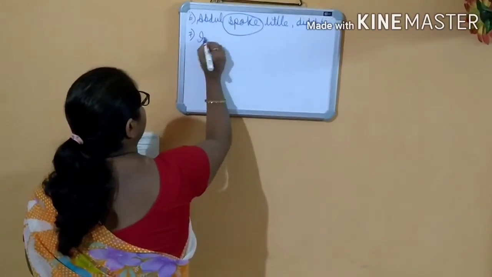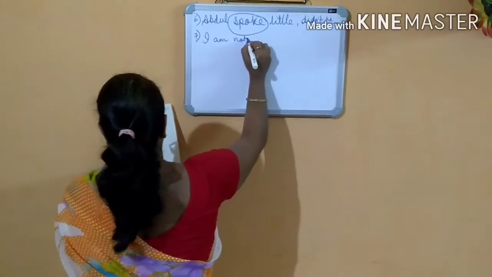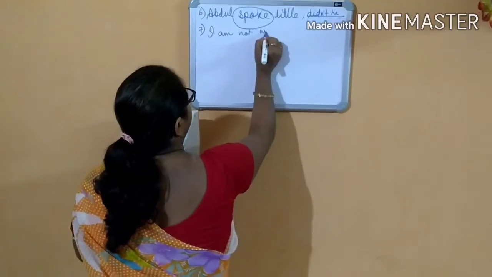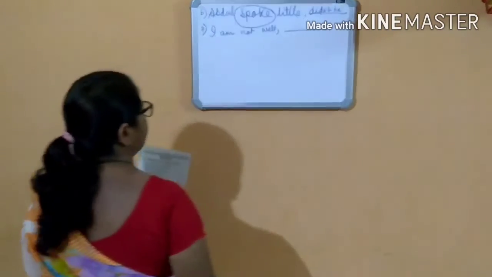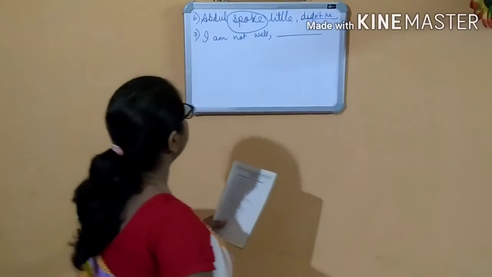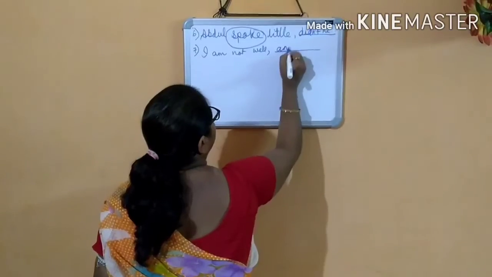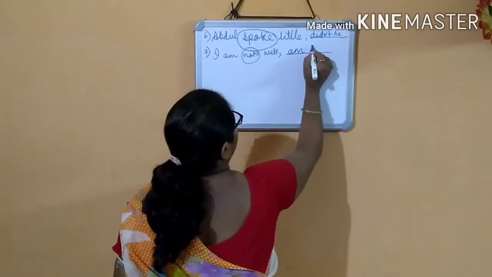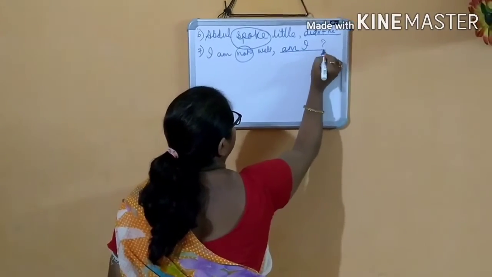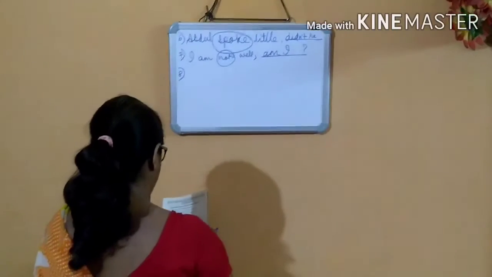I am not well. What will be the answer? That is, what will be the tag? I am not well. Am I? Not is there in the question. So the answer will be positive. Am I? The next one.